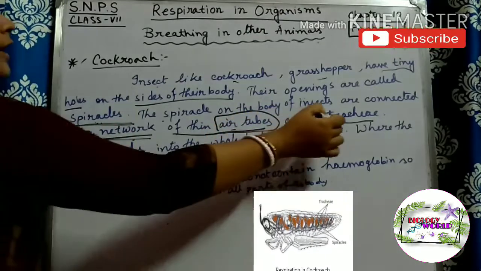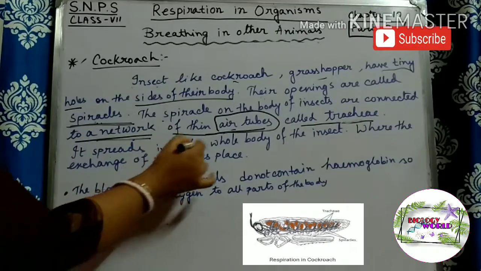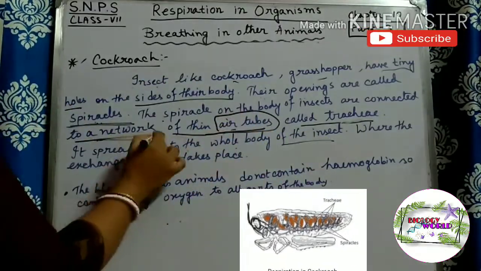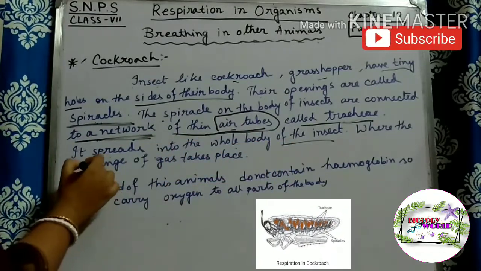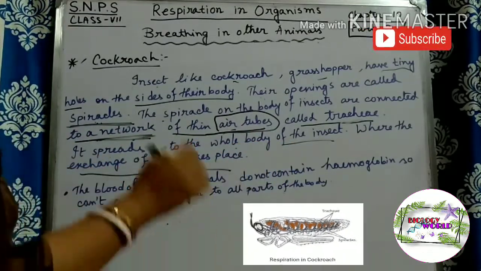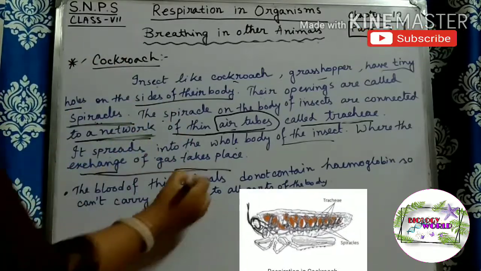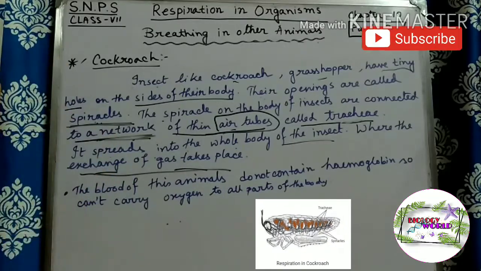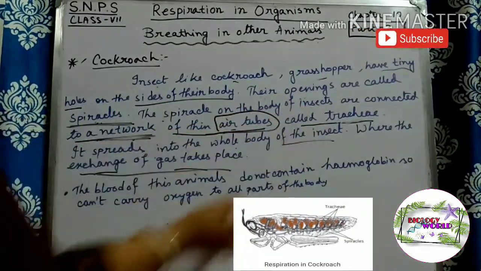This is called trachea. It spreads into the whole body of the insect, and inside this trachea the exchange of gas takes place. So this type of insect respires through spiracles and trachea.